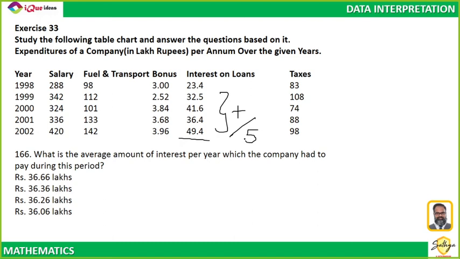Guys, careful with your calculation. Shubham, Kavya, 4 plus 5, 9. Let's do 10, 19, 23.